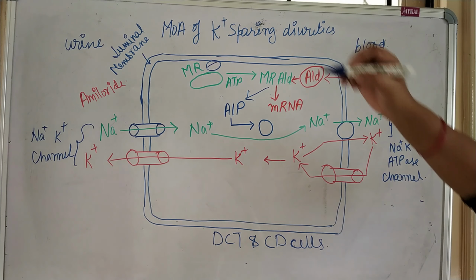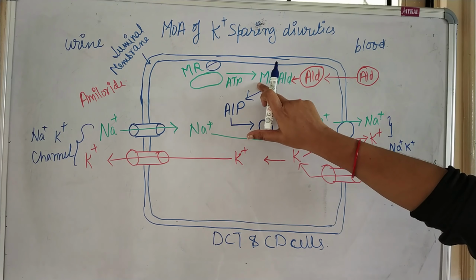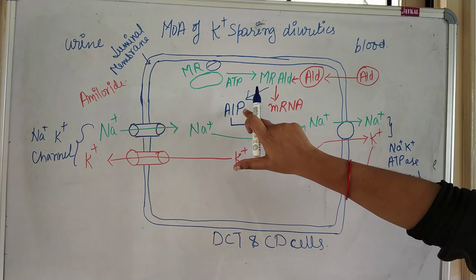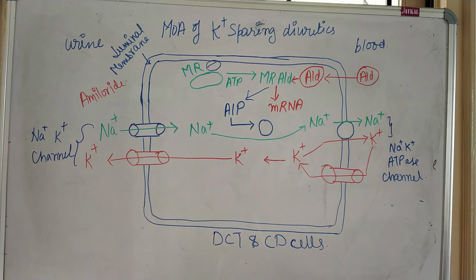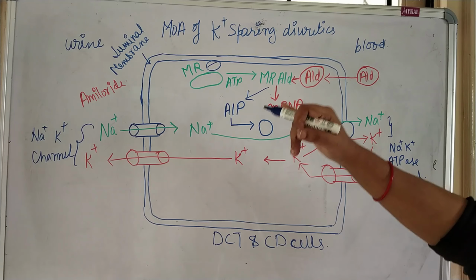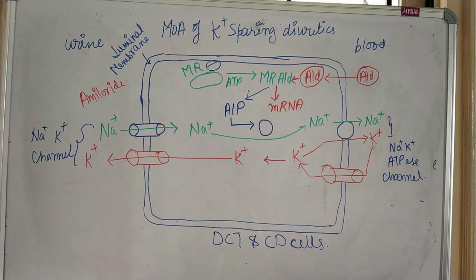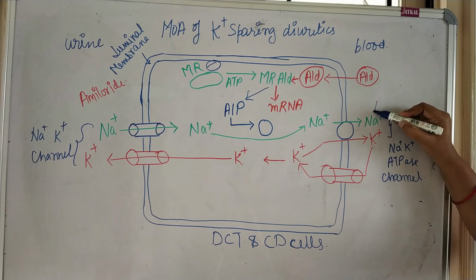Then these diuretics will bind with this mineralocorticoid receptor and they will prevent the formation of this aldosterone mineralocorticoid complex and this aldosterone induced protein. So indirectly, these potassium sparing diuretics are influencing the sodium channel. When this mineralocorticoid receptor binds with an aldosterone antagonist, it cannot form the AIP. So if AIP, meaning aldosterone induced protein, will not form, then it will not influence the sodium channel and the sodium reabsorption will be prevented.